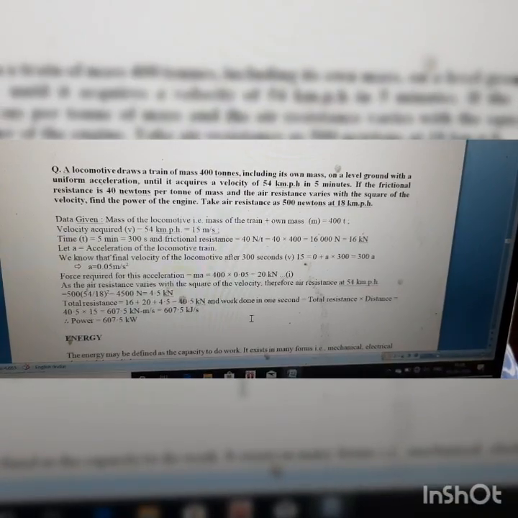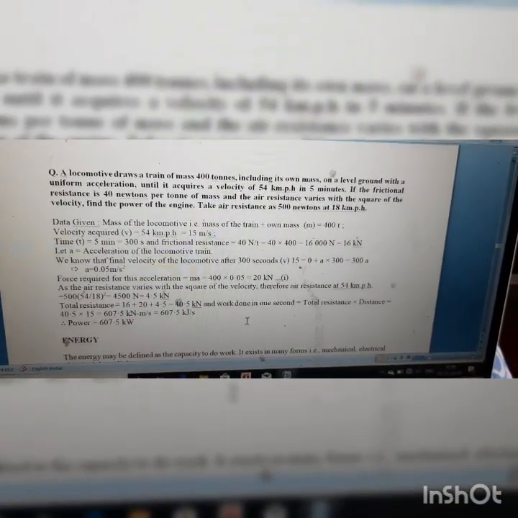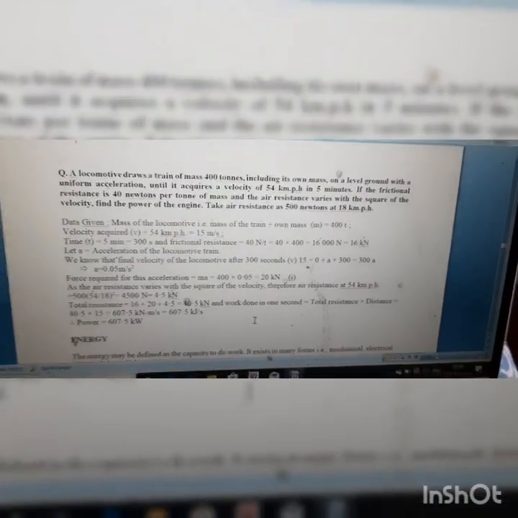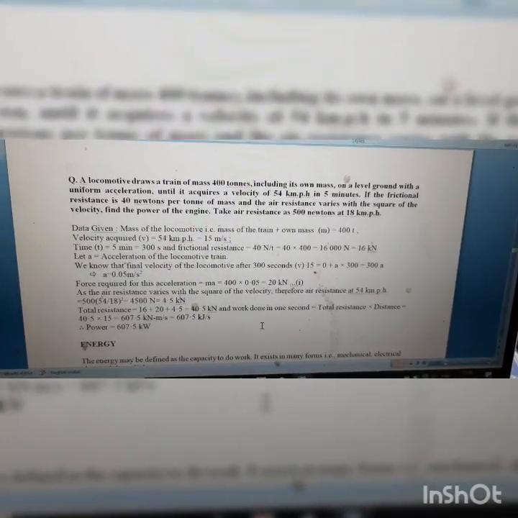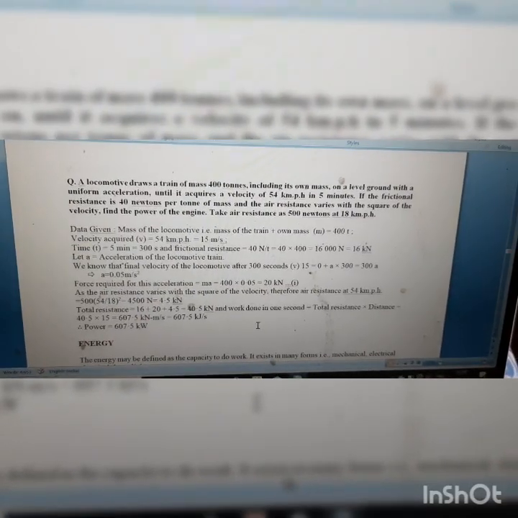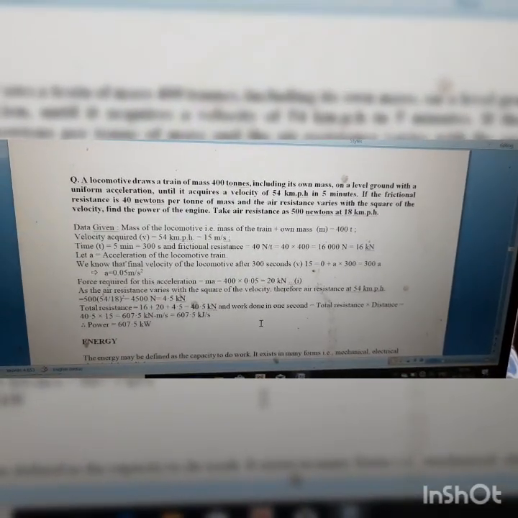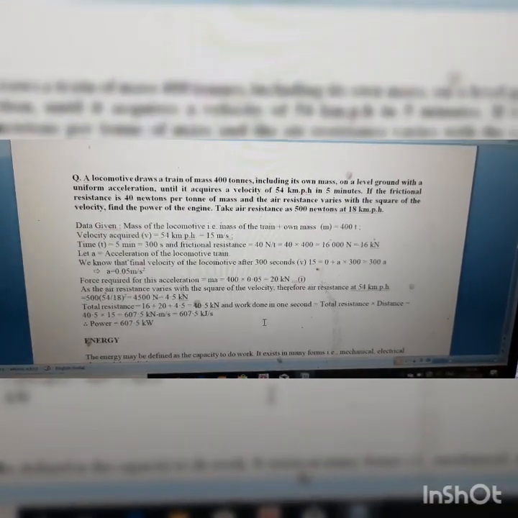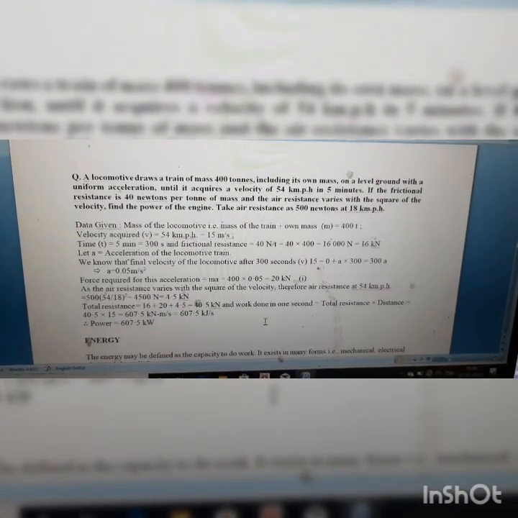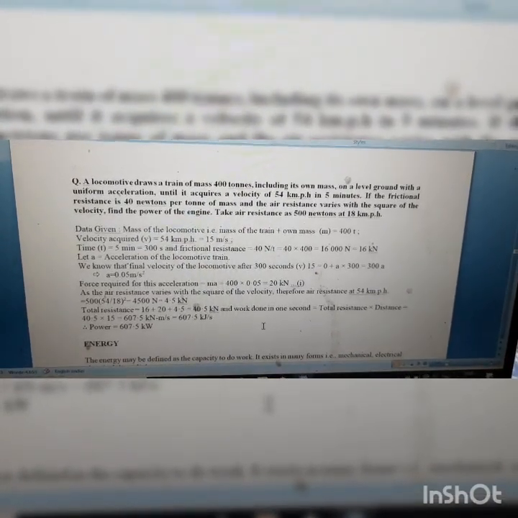Also the air resistance varies with the square of velocity. So when the velocity is 18 km per hour, at that time air resistance is 500 Newton. So it's given in the data that air resistance varies with the square of its velocity. So you can see air resistance is directly proportional to the velocity square. So air resistance is some constant into velocity square. So from that relation you can equate, and it's given when velocity is 18 km per hour, that time air resistance is 500. So when velocity is 54 km per hour, that time air resistance equal to 500 into 54 by 18 whole square, as it varies with the square of velocity. So that value equal to 4500 Newton, so 4.5 kilonewton.